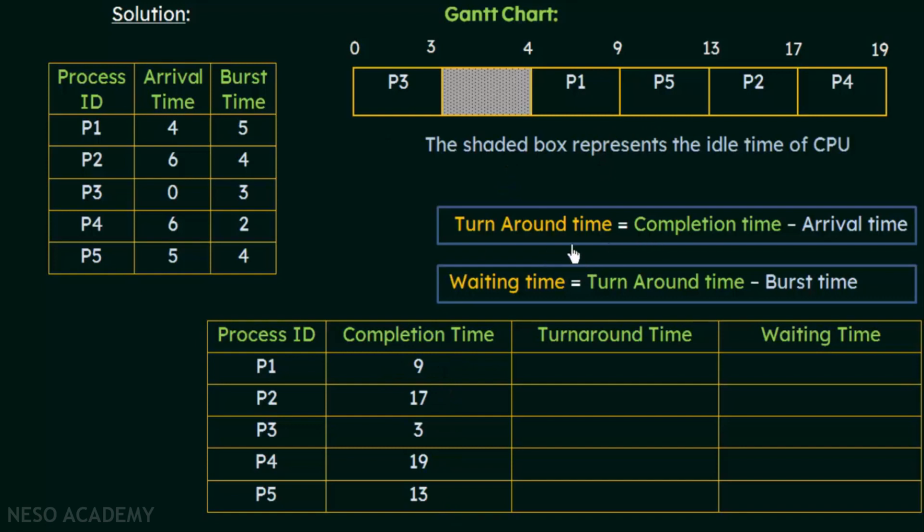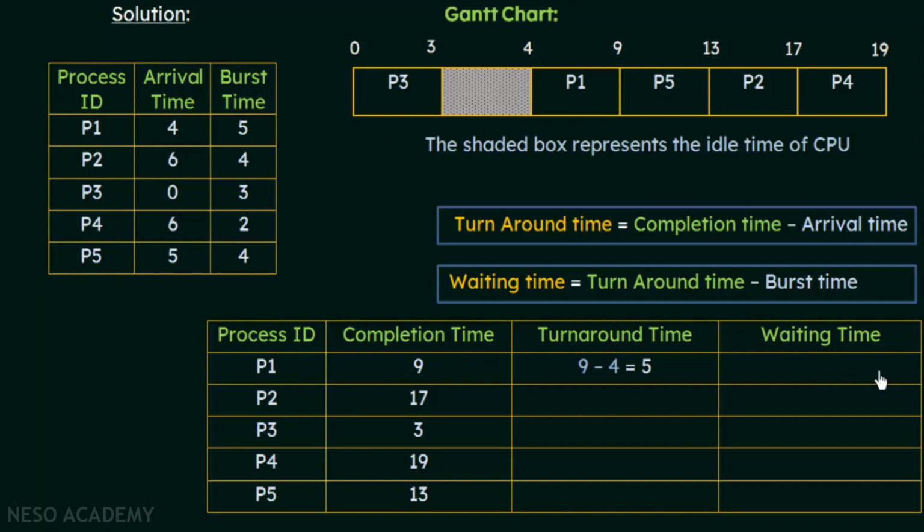Now we have to calculate the turnaround times and waiting times for these processes one by one. Let's see, for the first one, process P1, how do we calculate the turnaround time? The formula is completion time minus arrival time. The completion time is 9 units of time, and the arrival time of P1 was 4 units of time. So the turnaround time will be 9 minus 4, which gives us 5 units of time. That is the turnaround time for process P1.